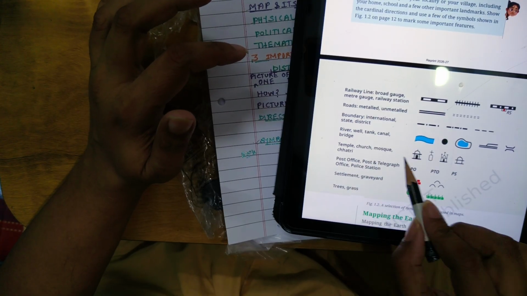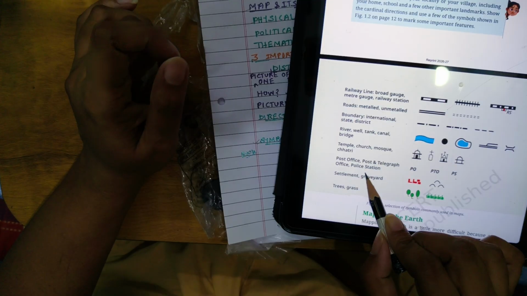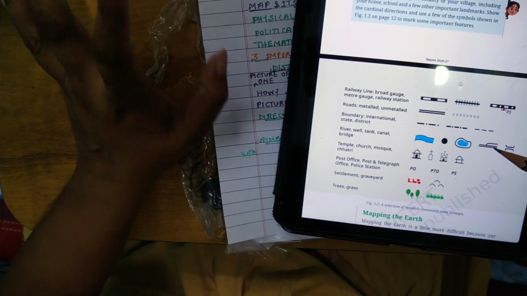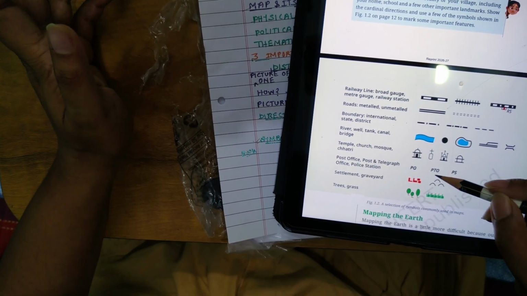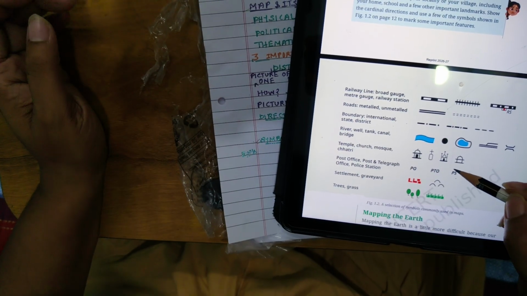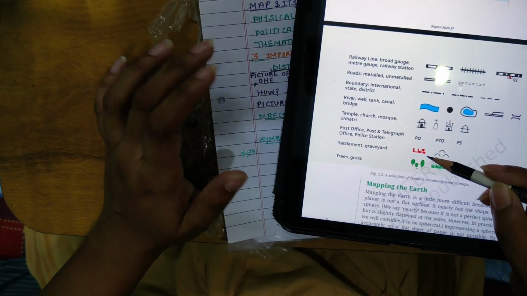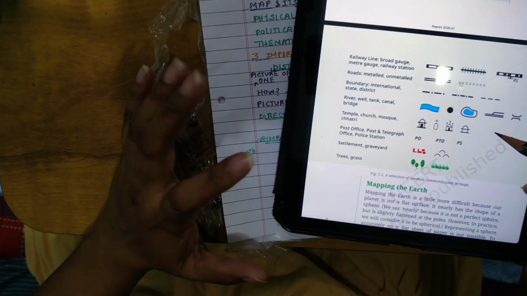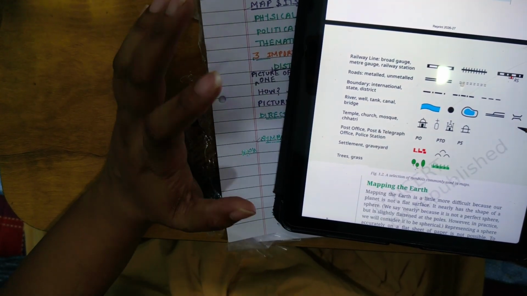Okay. And there is a mosque, church, basically religious places. And the post office: sometimes we don't use symbols, we use short forms like PO for post office and PS for police station, and we write that. And settlement and graveyard are also shown in this way. And the tree and guards, those are symbols we should know about whenever we study any kind of map.